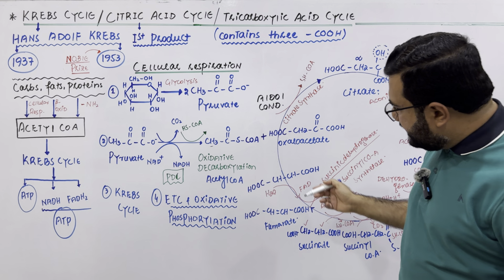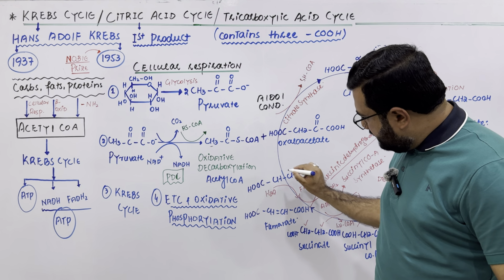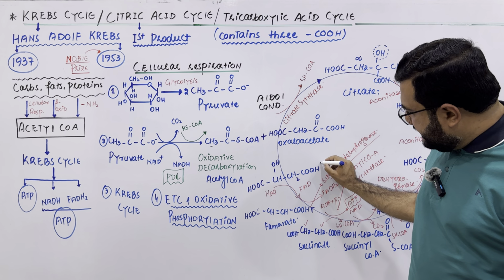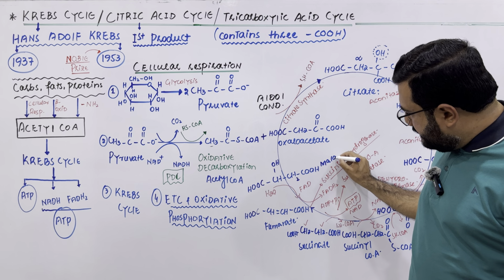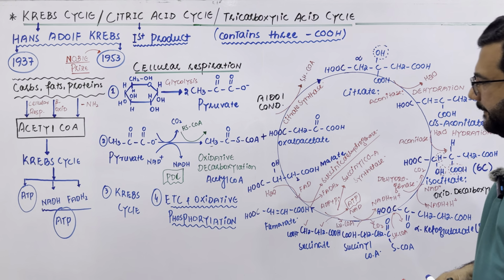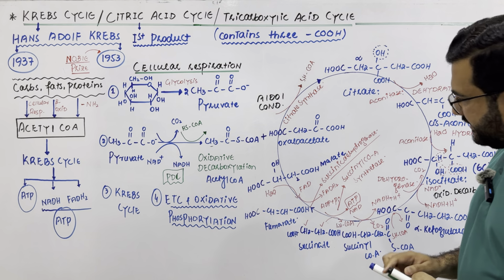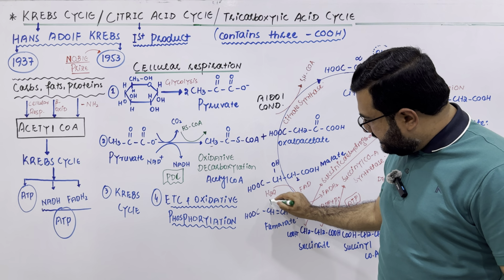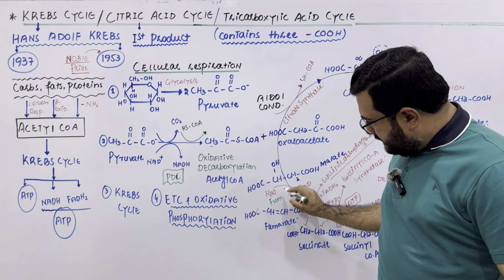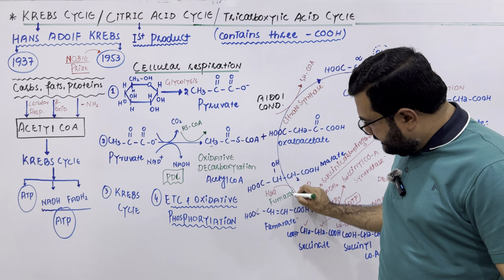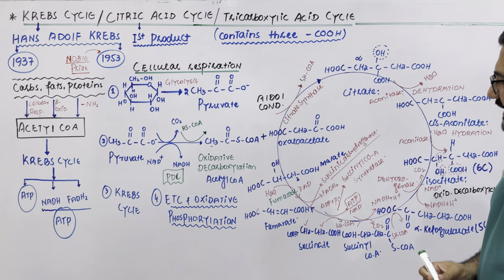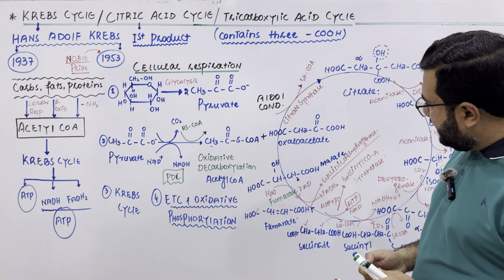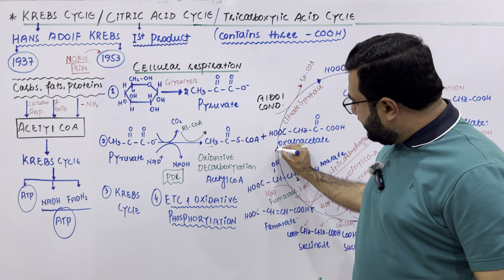Now you will get this compound, and that is basically malate. This reaction is again catalyzed by an enzyme called fumarase. So fumarase converts the fumarate to malate, and finally this malate will be again changed to